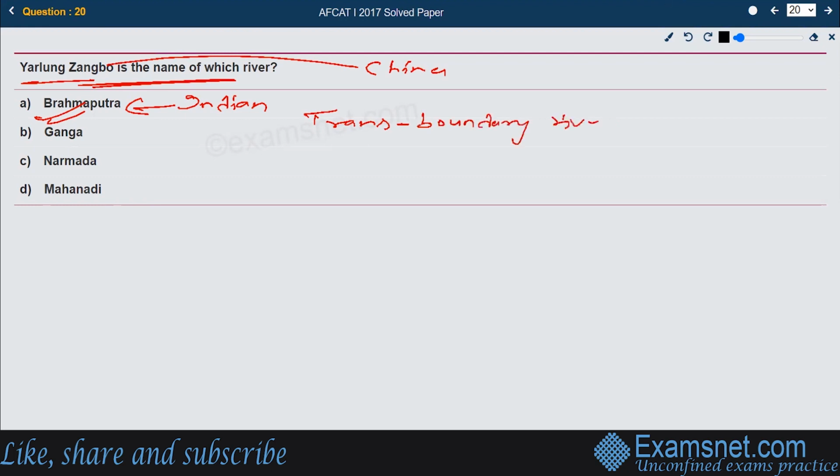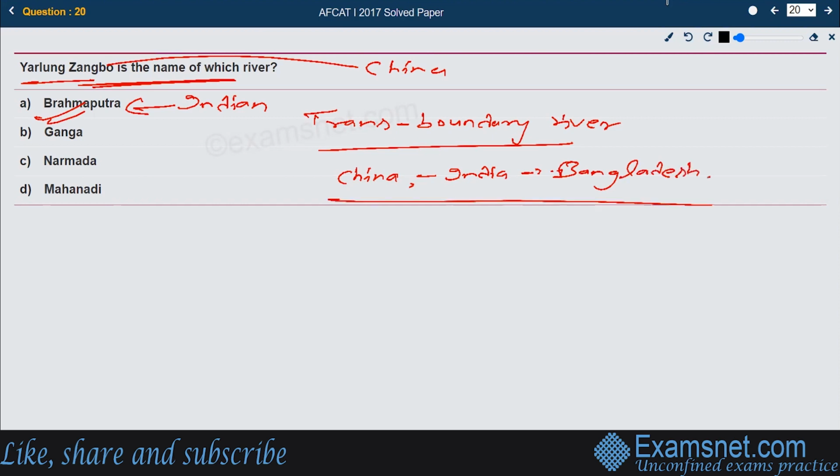What is a transboundary river? A transboundary river is a river which flows through different nations. The Brahmaputra originates in China, then flows through India, then flows into Bangladesh. These are the bank areas of the river called Brahmaputra, and that is the right answer. Brahmaputra is another name of Yarlung Zangbo.